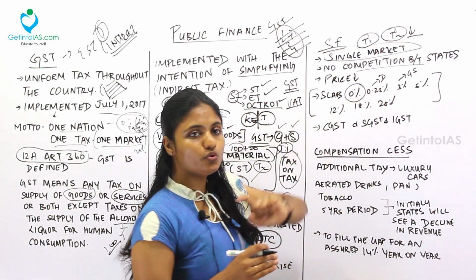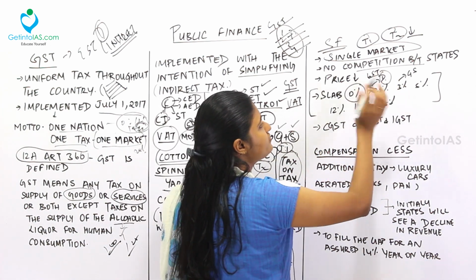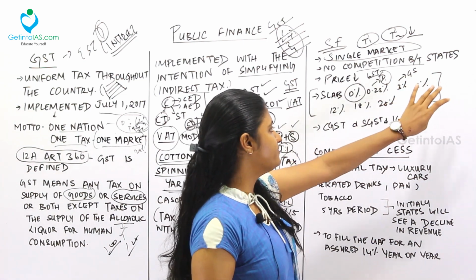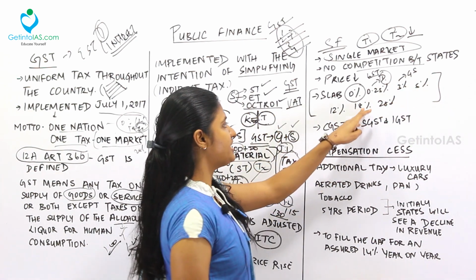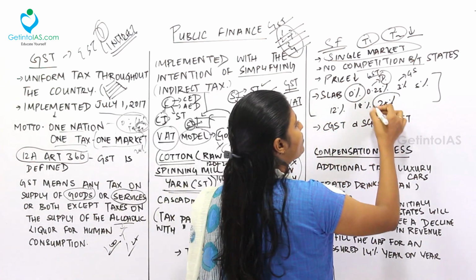Next we have 0.25%. For example, diamonds, right? They have a goods and service tax of 0.25%. Next we have 3% for gold and silver, then 5%, 12%, 18%, 28%. So the maximum tax slab is 28%.